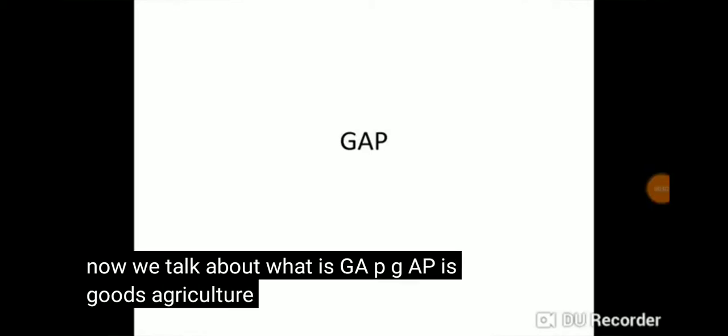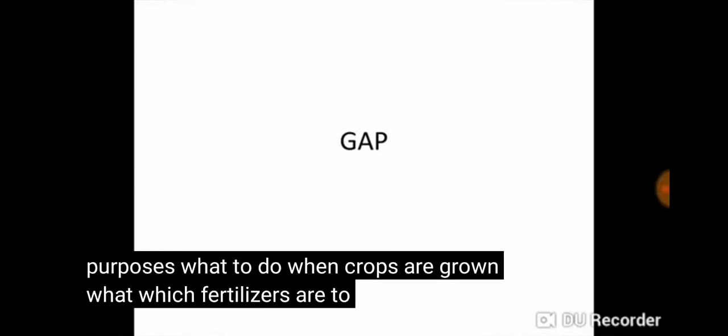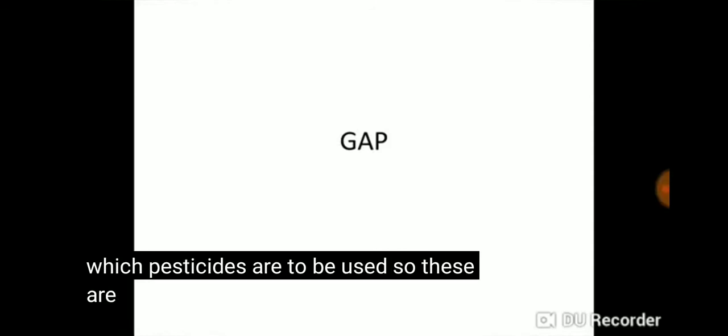Good agricultural practices, or GAP, is for growers. It is not only for crops, it is for animals, livestock, manure, slurry. So it provides rules on what to do for these purposes, what to do when crops are grown, which fertilizers are to be used, which pesticides are to be used. So these rules are provided by the GAP. That is basically for safe human consumption. That is, products are provided for safe human consumption.